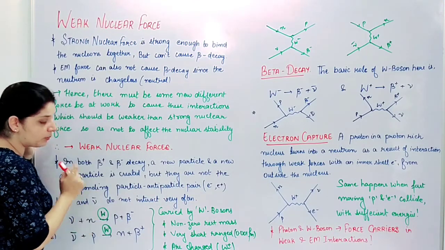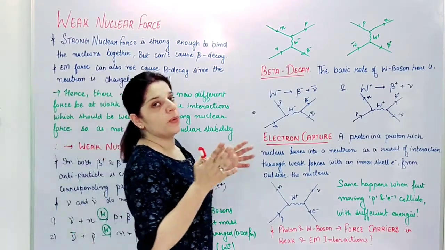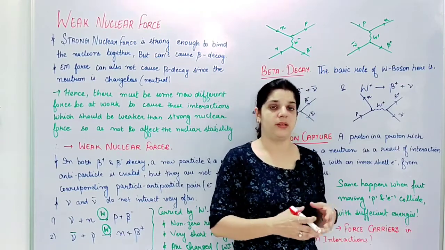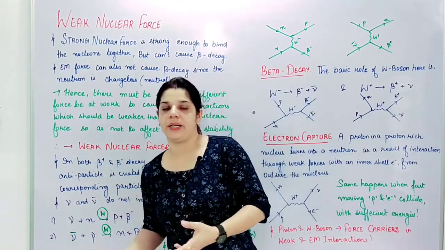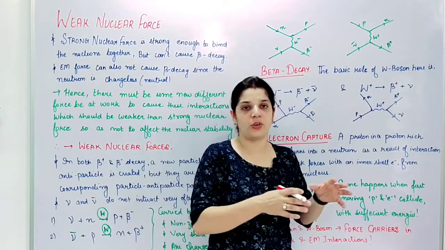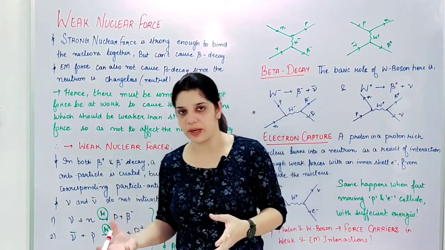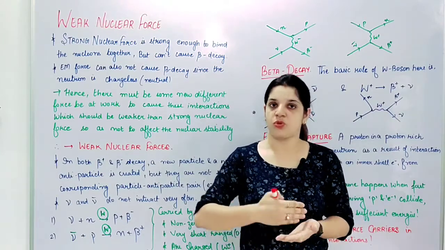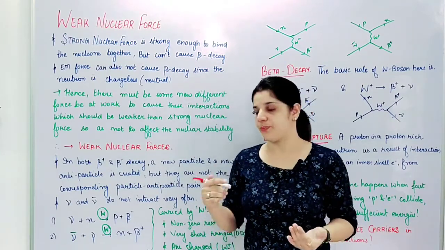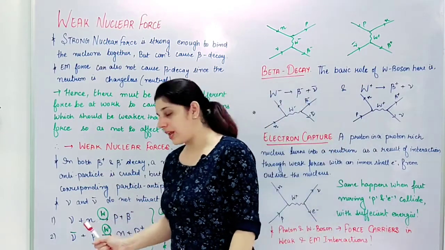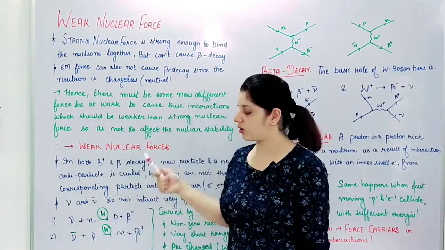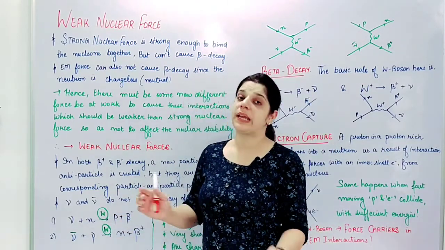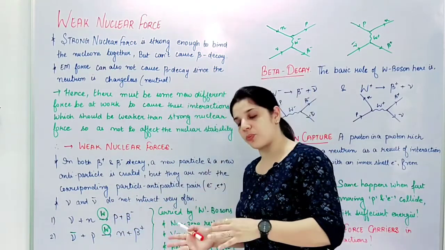Now, what is W here? See, we talked about that whenever an interaction is taking place, there is some carrier which is transferring the momentum, or which is transferring the effect of the force from one particle to another particle. And we said these are my W boson and my photon, right? So this is the same W boson which we just talked about in our previous video. We say this W boson here will carry my charge and redistribute it.